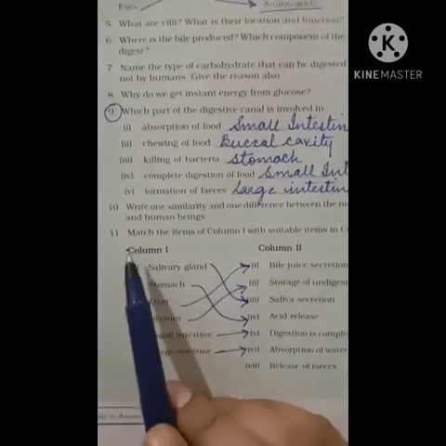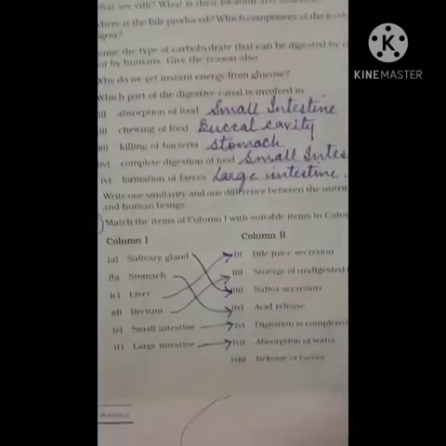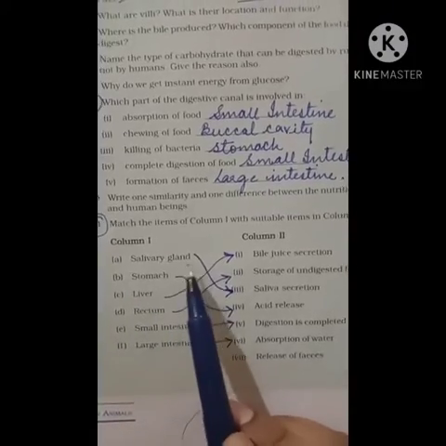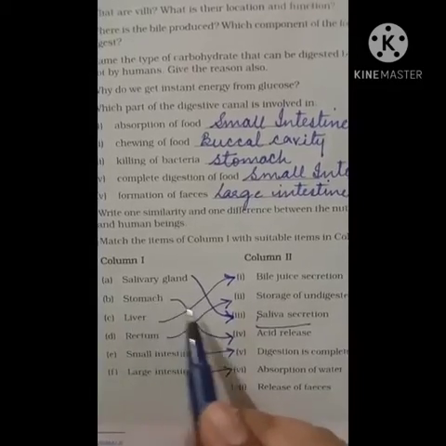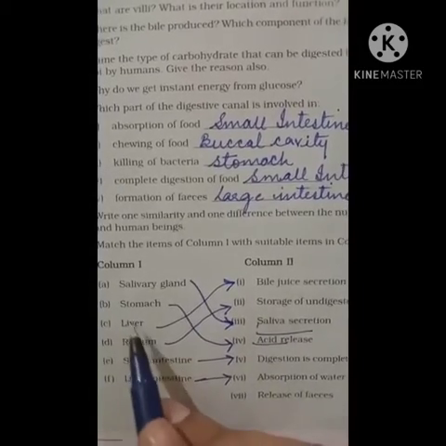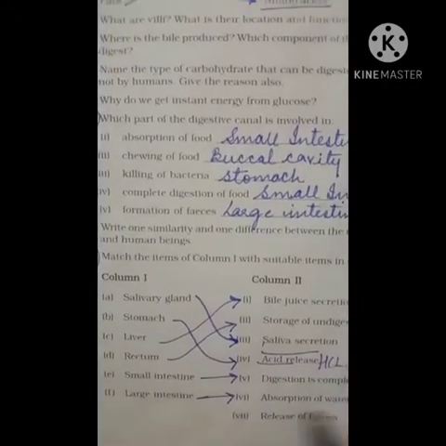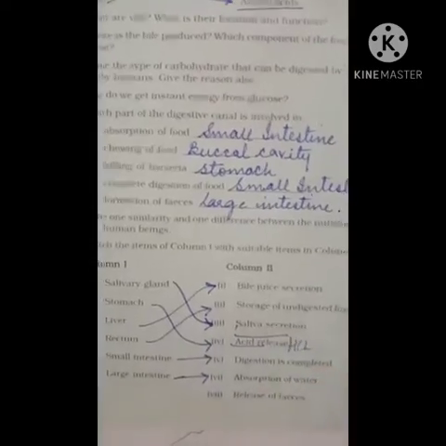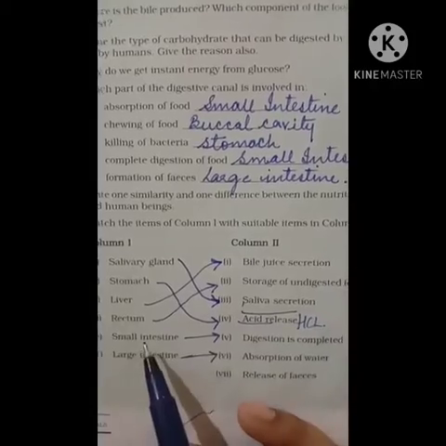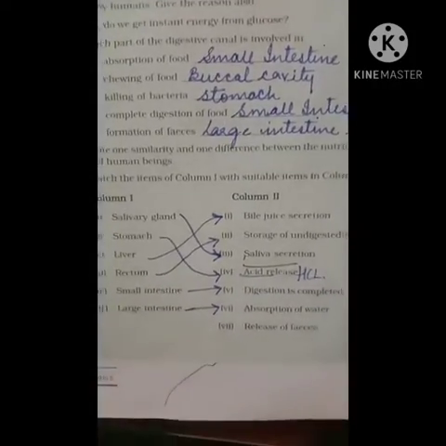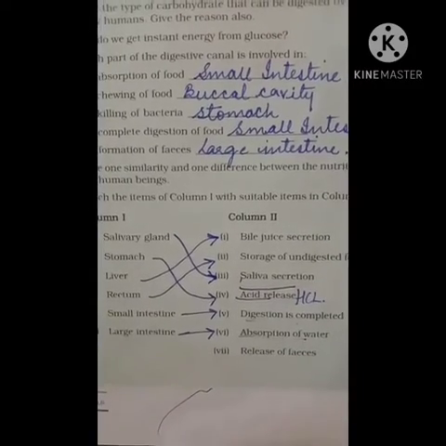Next is match the following, that is question number 11. So here you can see two columns are there. Salivary gland, with what can you match? It secretes saliva. Next, stomach, it releases acid. Which acid, children? It is HCl. Okay. Liver, it secretes bile juice. Rectum, it stores the undigested food. Small intestine, where the digestion is completed. Large intestine, absorption of water.